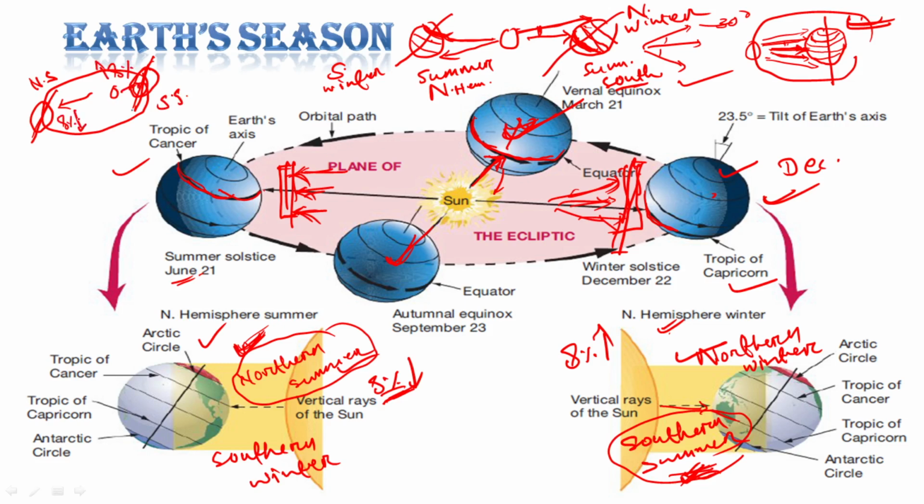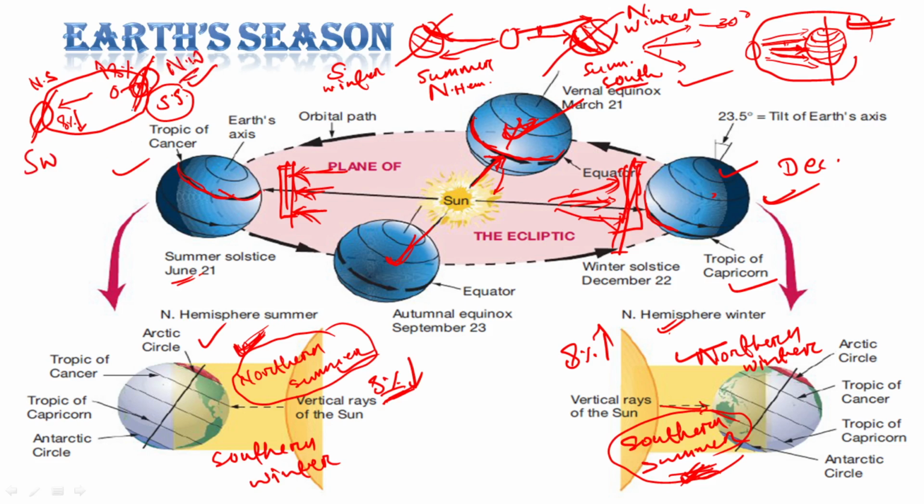less radiation. Okay, so during the southern summer, as Earth is nearest to the Sun, we can say the southern summer is more intense, or 8% more intense, or in southern summer we are receiving 8% more radiation than northern summer. Similarly, if we are talking about southern winter, here it is southern winter, here it is northern winter.